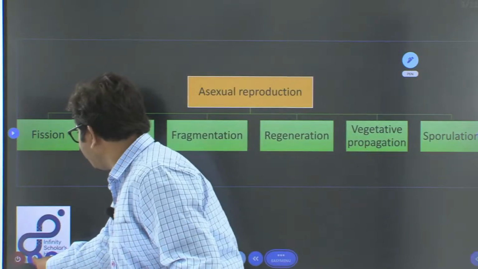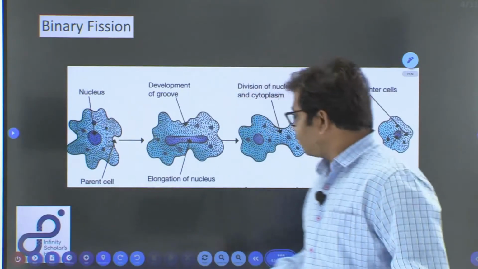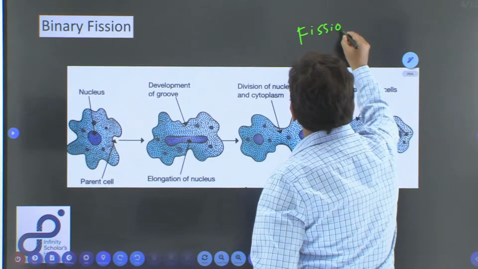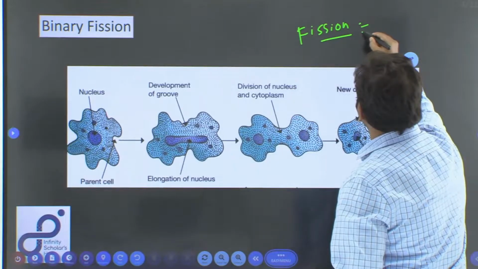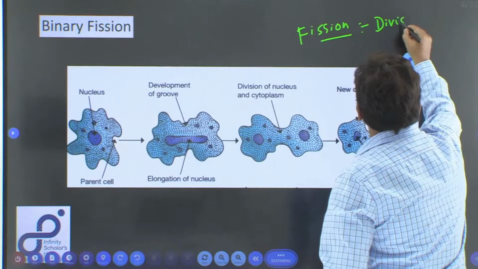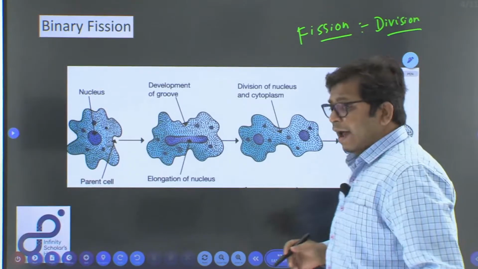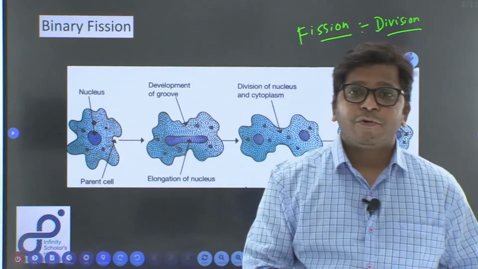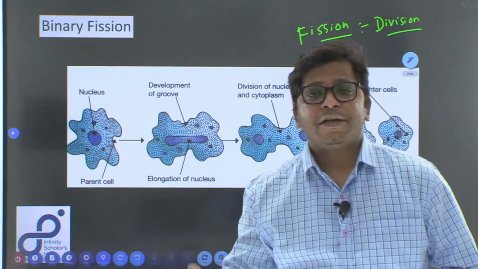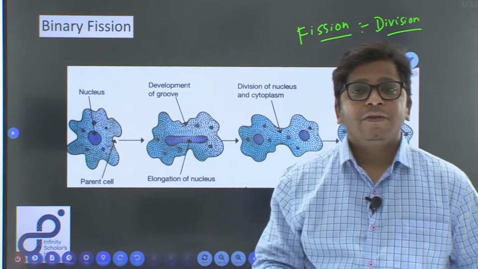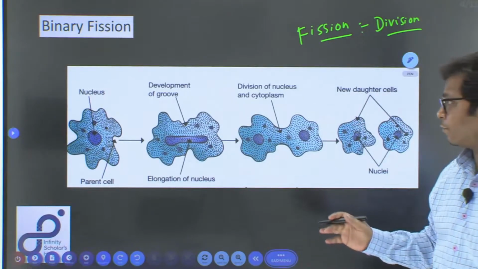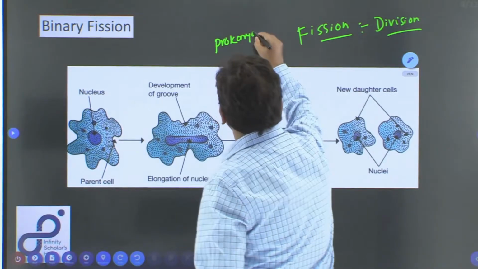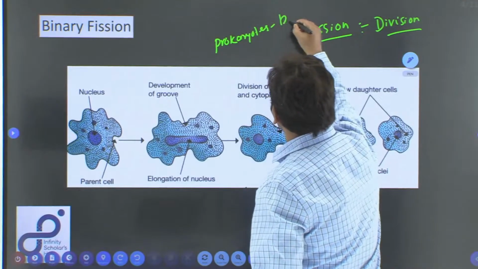Okay. So, let us look at first the fission. Fission means division, right? Just like nuclear fission, we know that it is division. And this occurs primarily in unicellular organisms, both in prokaryotic organisms like bacteria and eukaryotic organisms like amoeba and paramecium. In those organisms, this kind of reproduction mostly occurs. So, it occurs in prokaryotes and eukaryotes. Prokaryotes, what is the example? The bacteria is the example of this.